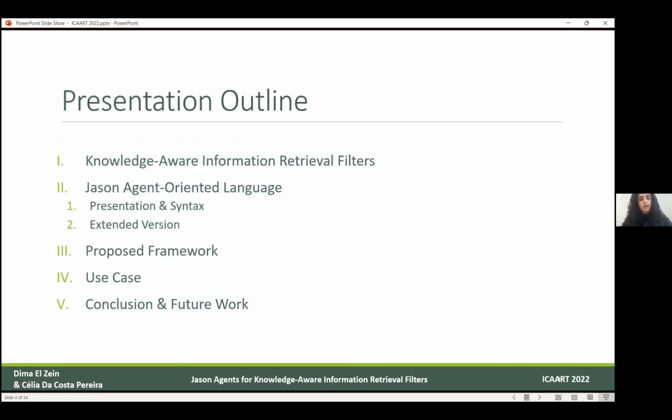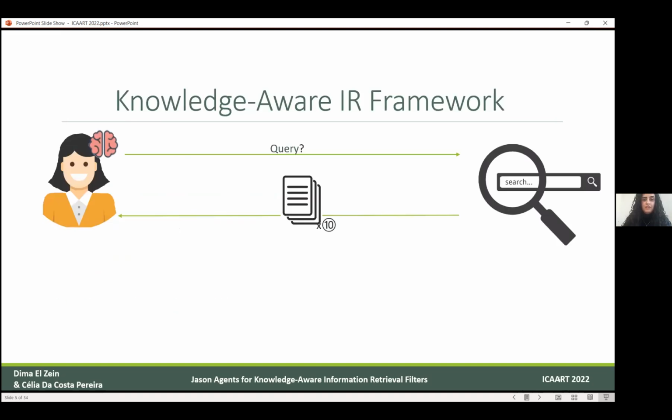The presentation outline: I will first start to describe more about this information retrieval filter. I will then move to explaining the JSON version that we use, and I will justify why I chose this language. Third, I will propose my framework that combines the two mentioned technologies, then move to a real use case to finally conclude and discuss the future work. So let us start to discuss the information retrieval filter first.